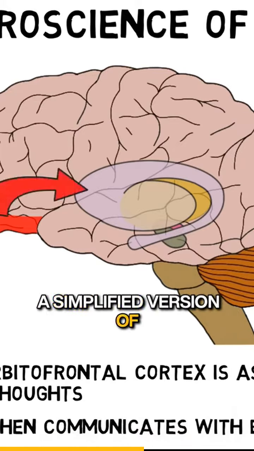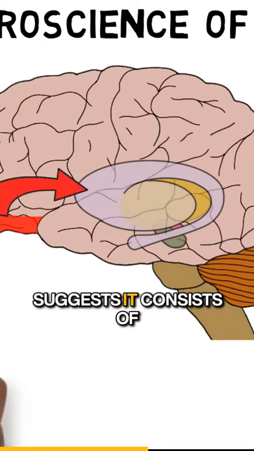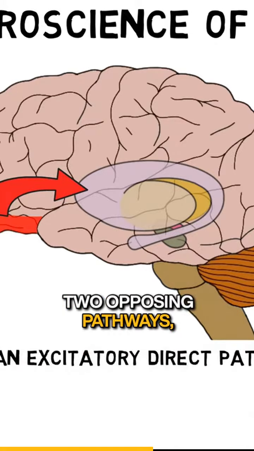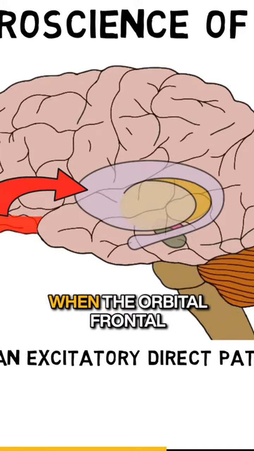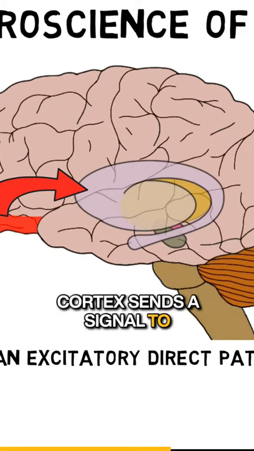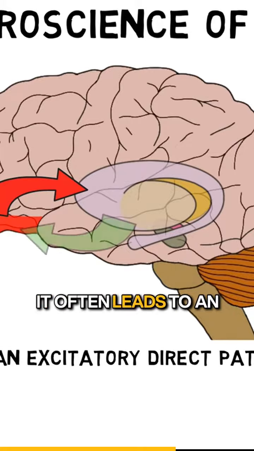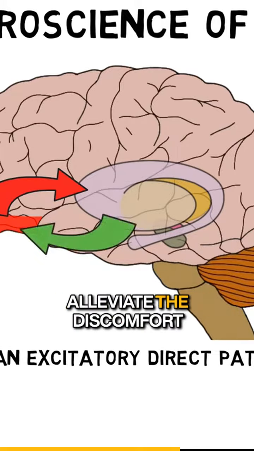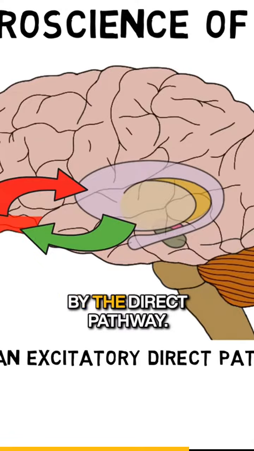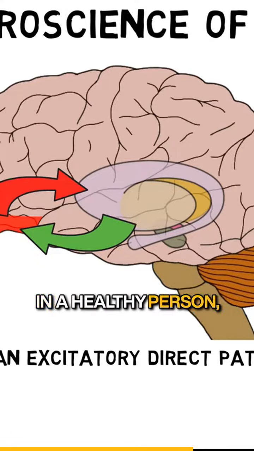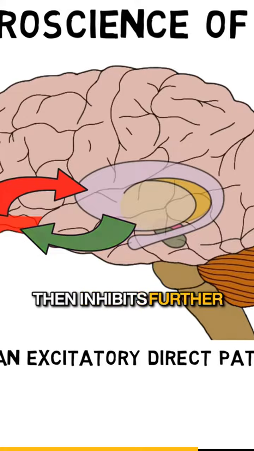A simplified version of basal ganglia circuitry suggests it consists of two opposing pathways: an excitatory pathway called the direct pathway, and an inhibitory pathway called the indirect pathway. When the orbitofrontal cortex sends a signal to the basal ganglia, it often leads to an action designed to alleviate the discomfort caused by the perceived danger. That action is mediated by the direct pathway. In a healthy person, the indirect pathway then inhibits further action.